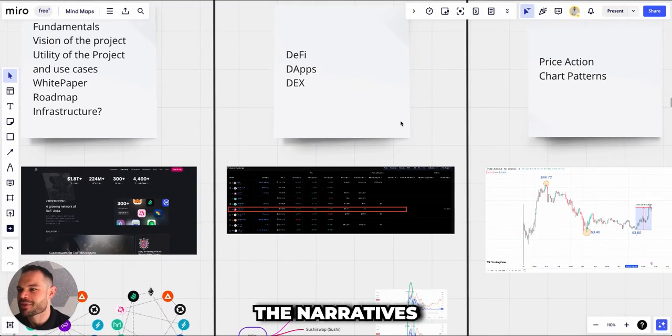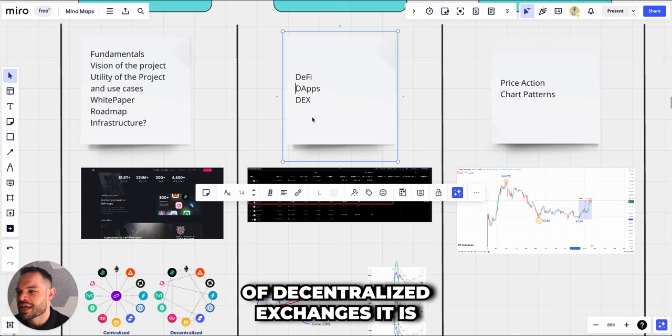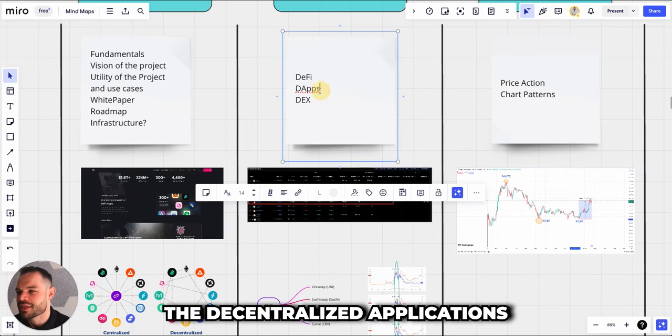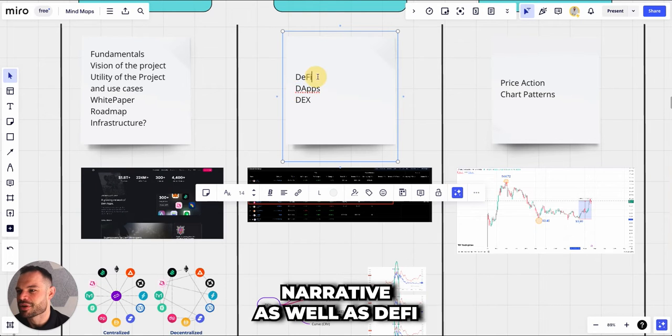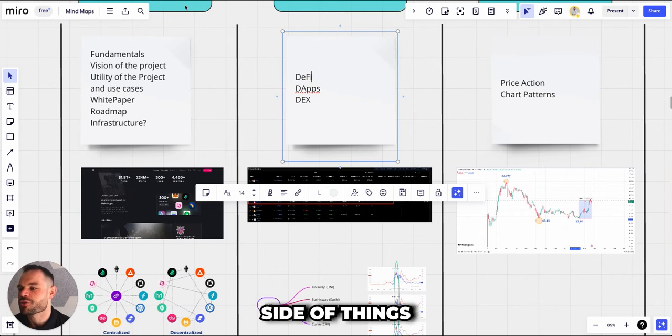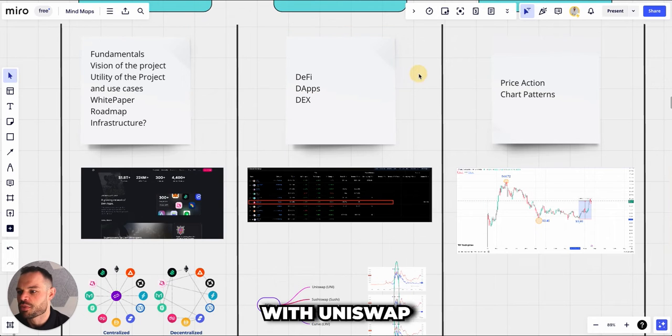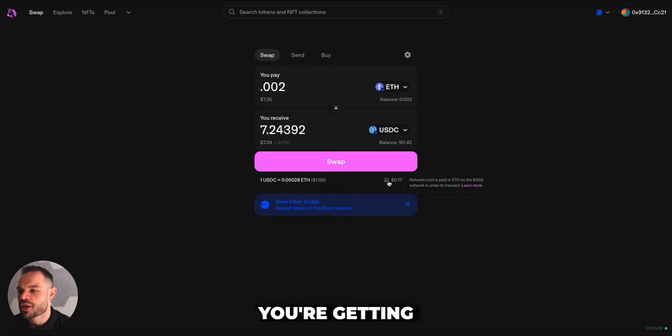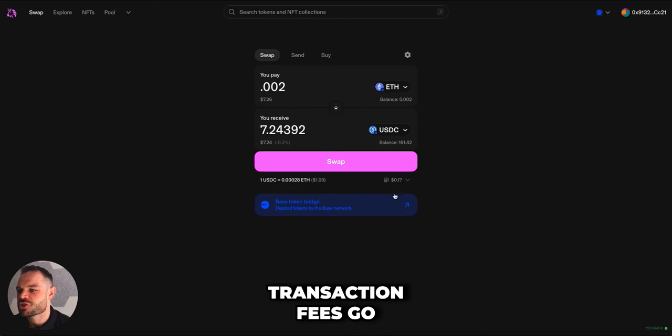Thinking about some of the narratives that UNISWAP is part of, obviously it's part of decentralized exchanges. It is part of the decentralized applications narrative as well as DeFi. The other side of things with UNISWAP is the fact that when you're making these trades, you're getting charged a network fee and a gas fee. These transaction fees go to the market makers who are providing liquidity for all of these trading pairs on the UNISWAP exchange.